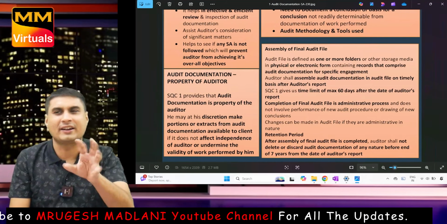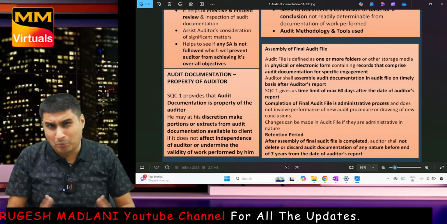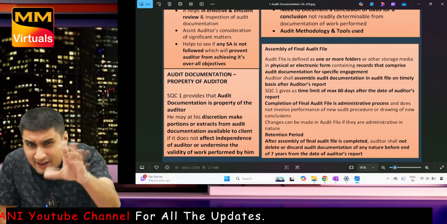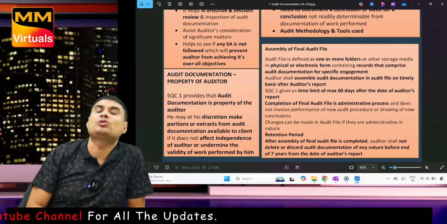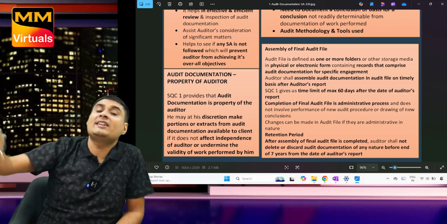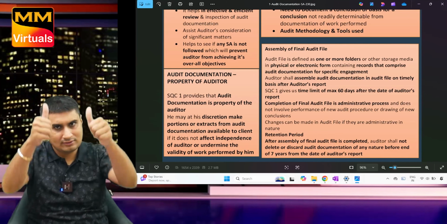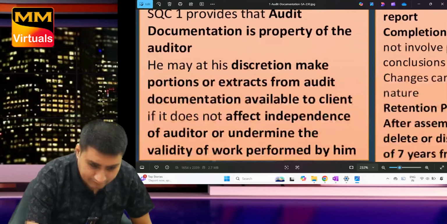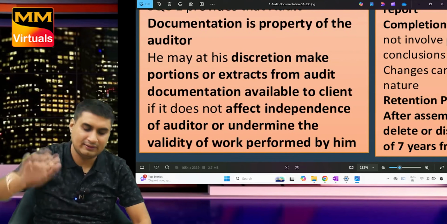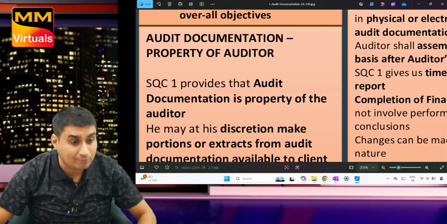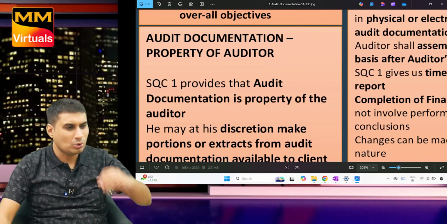Auditor's report or group auditor's report, whichever is later. You know what is group audit? Sometimes audit of a subsidiary company of Reliance is done on 30th June, but Reliance audit is done on 30th July. So from 30th July, 7 years. Understood? Whichever is later, basically. Now again, very important MCQ. Very important MCQ. Essay 299.